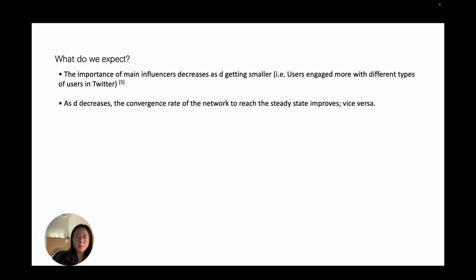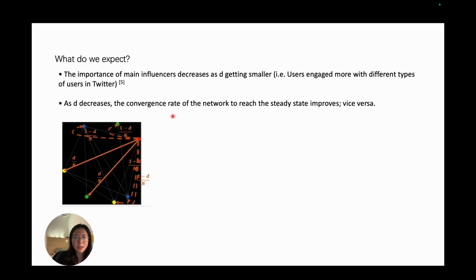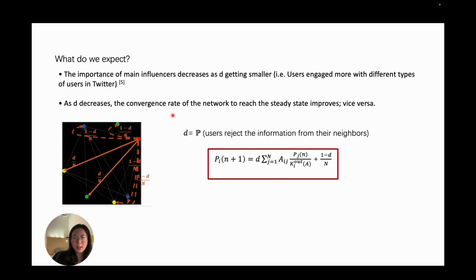We expect our experiment to provide the result that the importance of the main influencers decreases as D gets smaller. This might be because users engage more with different types of users on Twitter. And the second is that as D decreases, the convergence rate of a network reaching steady state improves, and vice versa. We have these two expectations because of how the algorithm works.